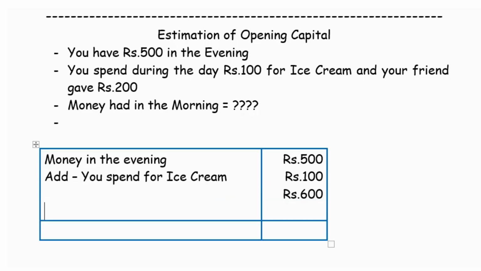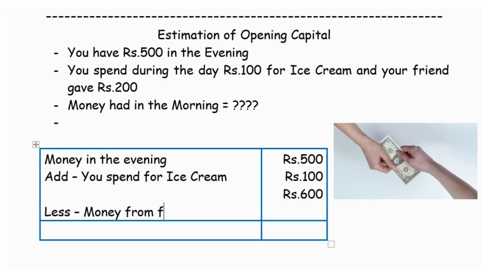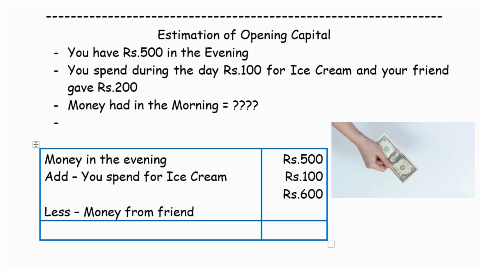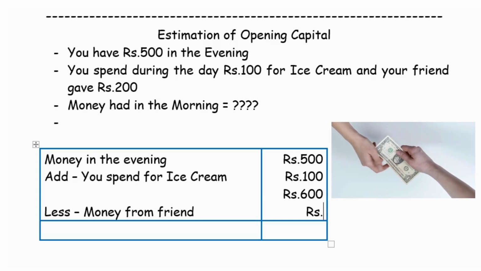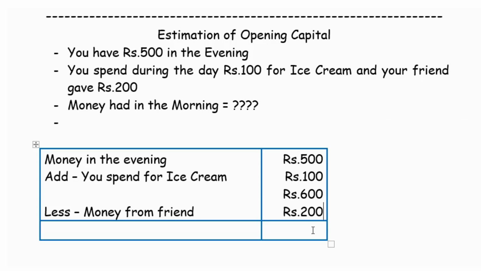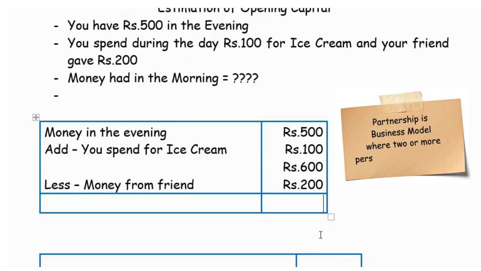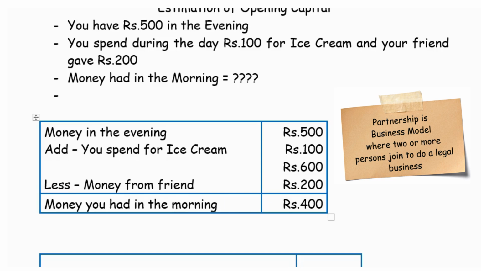And your friend had given you rupees 200. If you would not have received 200, you might not have had this money. So you deduct this 200, and it is 400. This is a gift that you received from your friend. So the money you had in the morning was rupees 400.